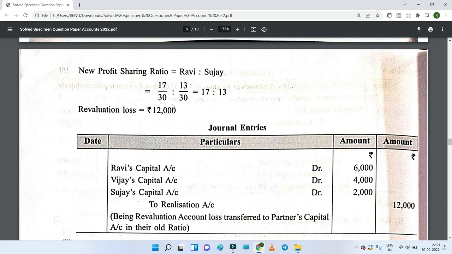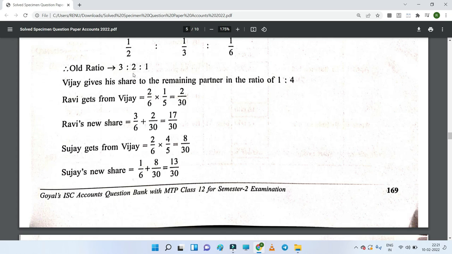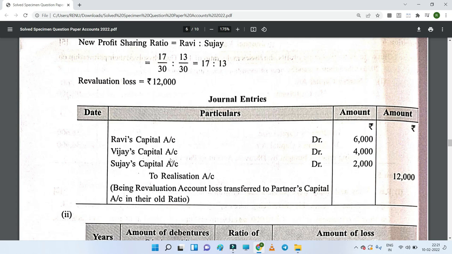Now as the revaluation loss is 12,000, this needs to be written off, and for that what will be the entry? The loss will be divided among the three partners and the revaluation account will be credited, and this will be done in the old ratio. The old ratio of the three partners is 3:2:1. So that 12,000 will be divided among the three partners, Ravi, Vijay and Sujay, in the ratio 3:2:1. 12,000 into 3 by 6 will come out as 6,000. 12,000 into 2 by 6 will be 4,000, and 12,000 into 1 by 6 is 2,000.